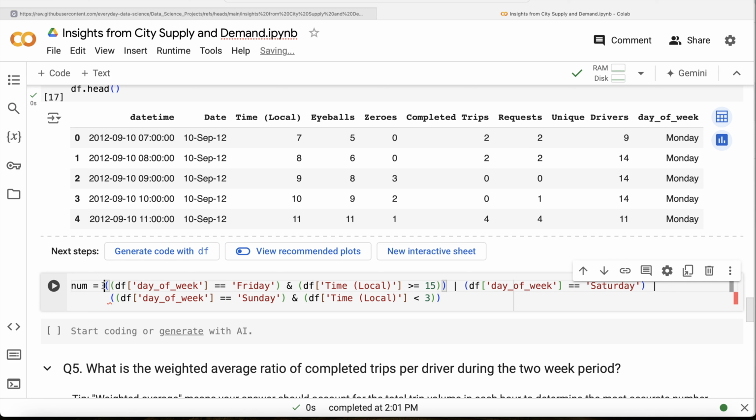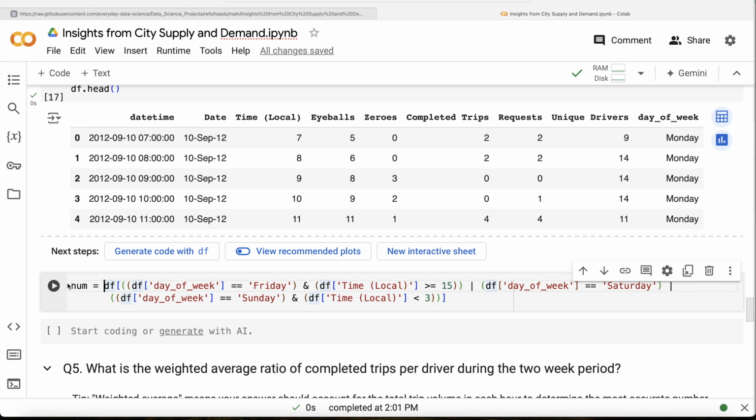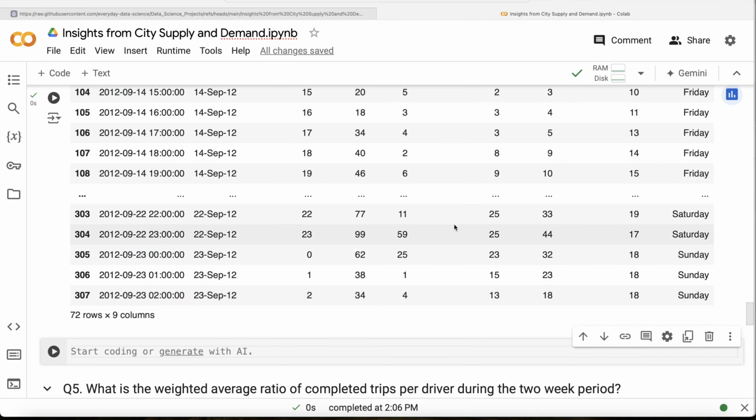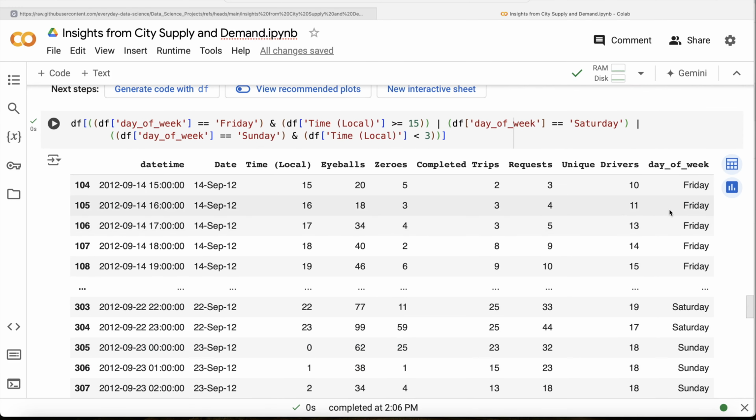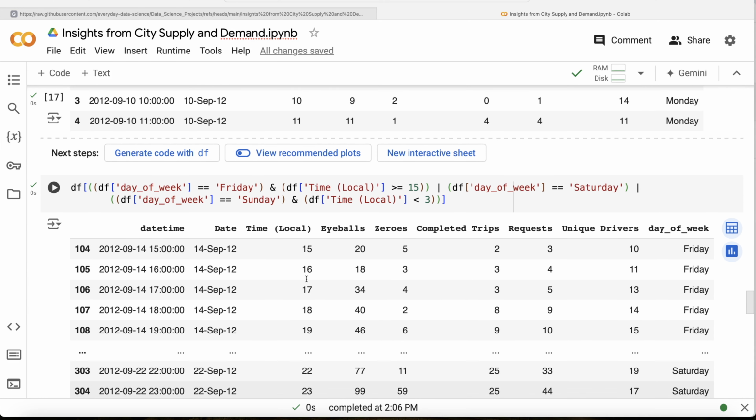And if you pass this entire thing to data frame df, that is going to have the weekend part. And if you do dot shape, it is going to give you those rows. So instead of having this, let me just remove the numerator part here, and let's see what we have, so it's easier for us to visualize. You look at this: it is Friday, Saturday, Sunday, Friday, Saturday, Sunday. So this is the entire weekend.